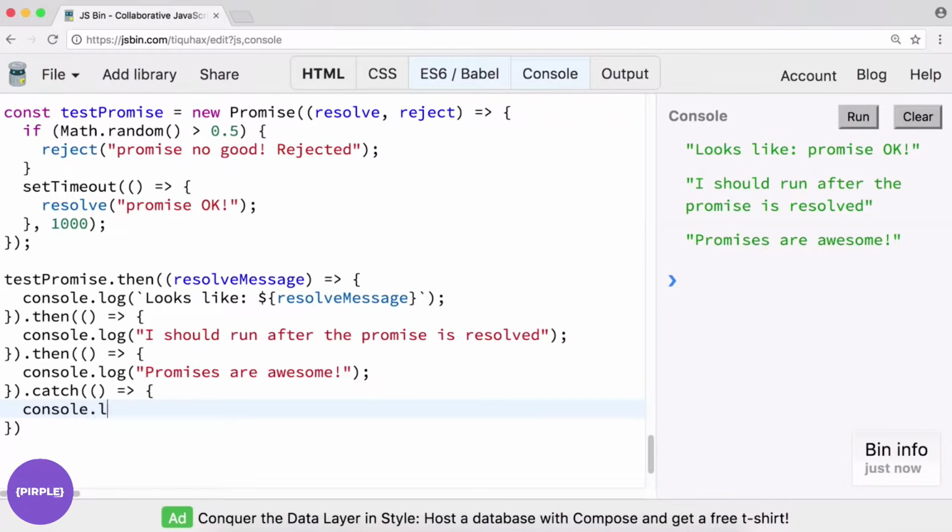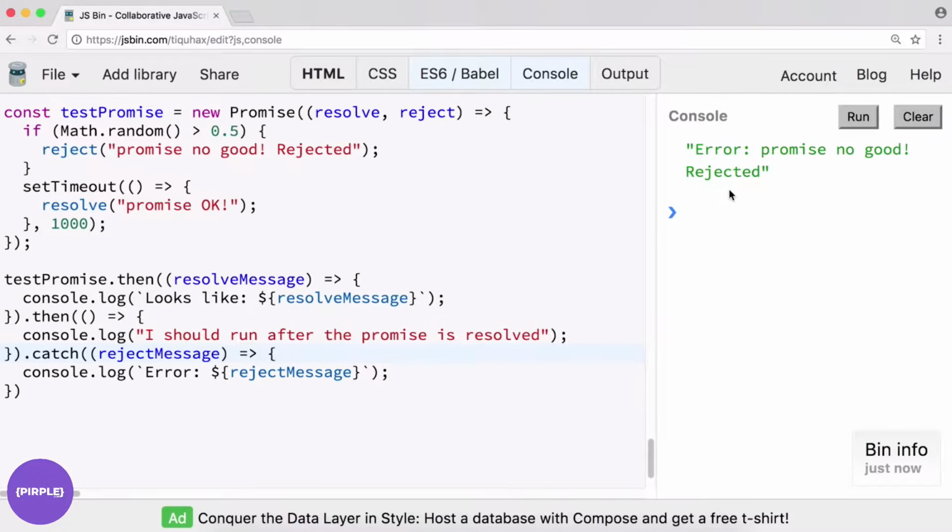So for now, we'll just do our usual console log. We'll say error, and we'll take in the reject message. Error, reject message. And let's see if we can't catch any rejected promises. And I don't think I need to chain this extra .then there, so I'm going to get rid of that actually. Okay, there we go. Let's try that. Error. Okay, cool. We got a rejected promise on the first try. Right, so we rejected it, and we just have to say .catch somewhere down the line to catch that promise.